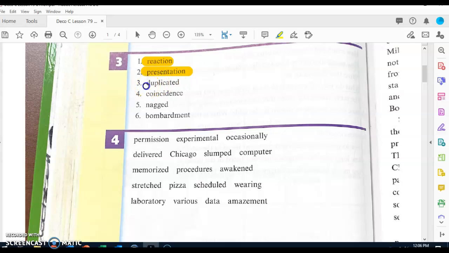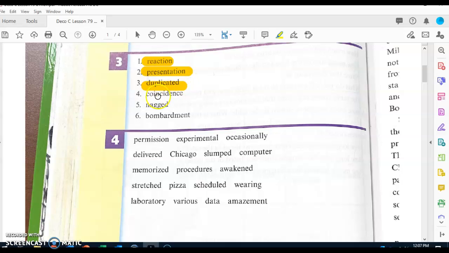Touch word number 3. What word? Duplicated. When you have duplicated something, you have made a copy of it that is just like it. Everybody, what's another way of saying he copied that house? Get ready. He duplicated that house.